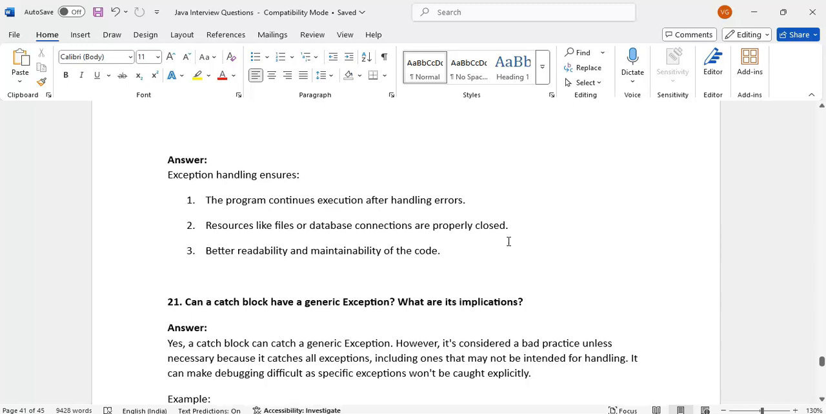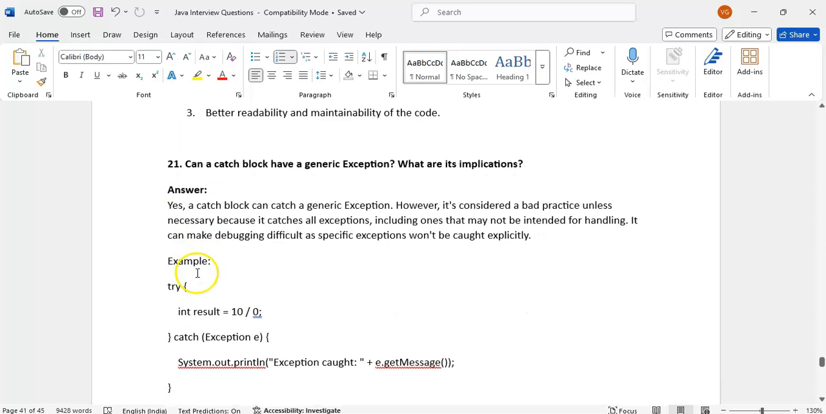Suppose you connected to a database, and while reading the data you got some exception. If you don't close it properly, what will happen? The connection will still be alive. So we must close the files or database connections whether the exception occurred or not. Another benefit is better readability and maintainability of the code.